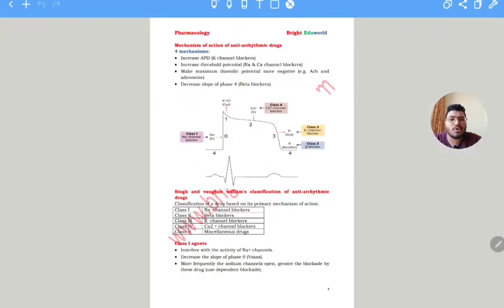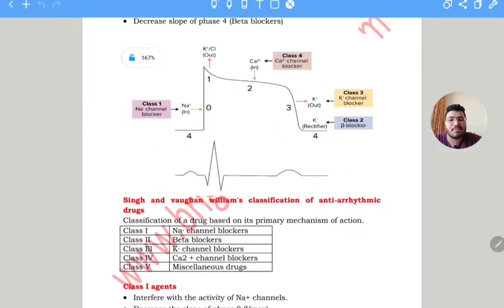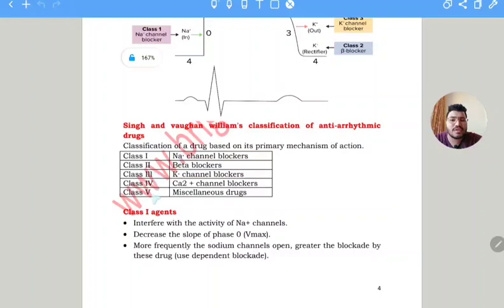I will give an example of how I remember the classes. There are five classes, actually four classes. So how I remember is I use a mnemonic: "Na beta kal chalo Mumbai." So this gave me the first class for sodium blockers, then beta blockers, and the potassium channel blockers. In this way, I used to remember the different classes.